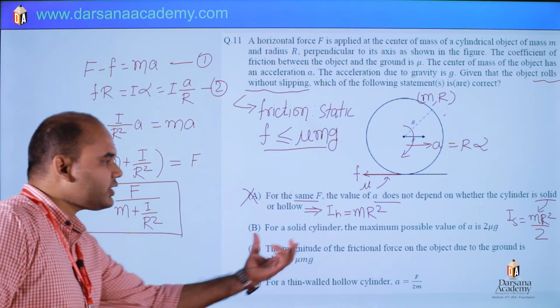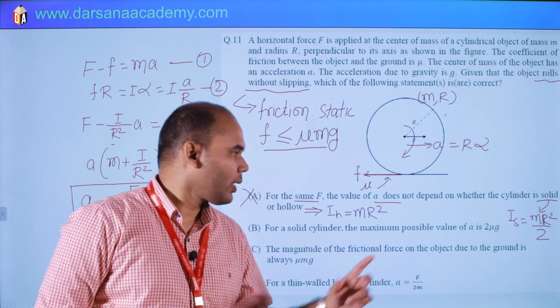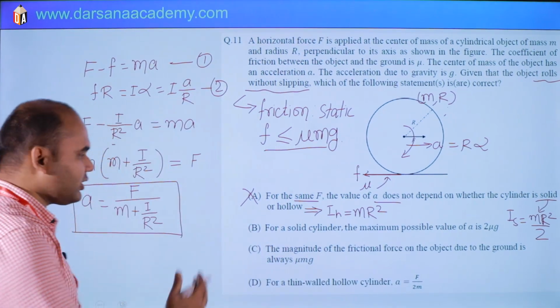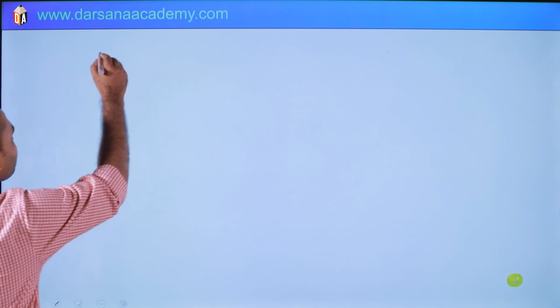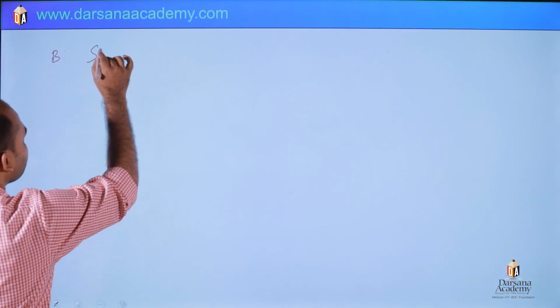Second, for a solid cylinder, the maximum possible value of A is 2 mu g. So let us check the second option, the maximum value of acceleration. It is solid.